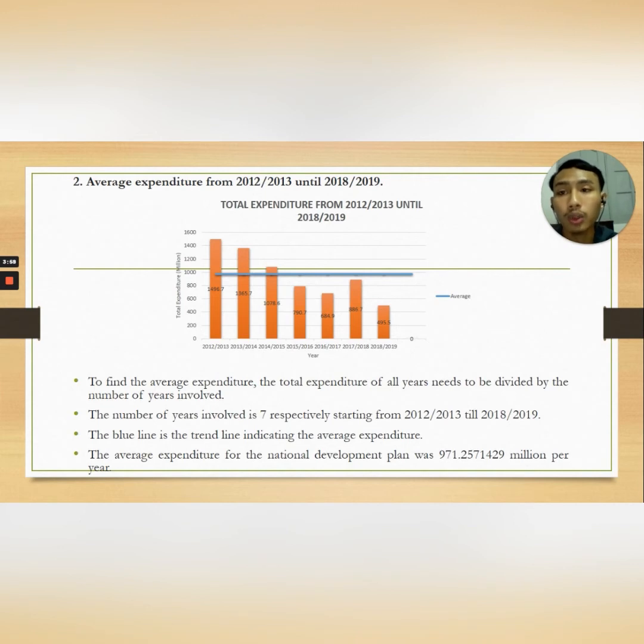Next, we need to determine the average expenditure from 2012-2013 until 2018-2019. In order to find the average expenditure, the total expenditure of all years needs to be divided by the number of years involved. As we can see, the number of years involved is 7, respectively starting from 2012-2013 until 2018-2019. From the histogram chart, we can see that the blue line is the trend line indicating the average expenditure. This is because the average expenditure from the National Development Plan was 971.2571429 million per year.